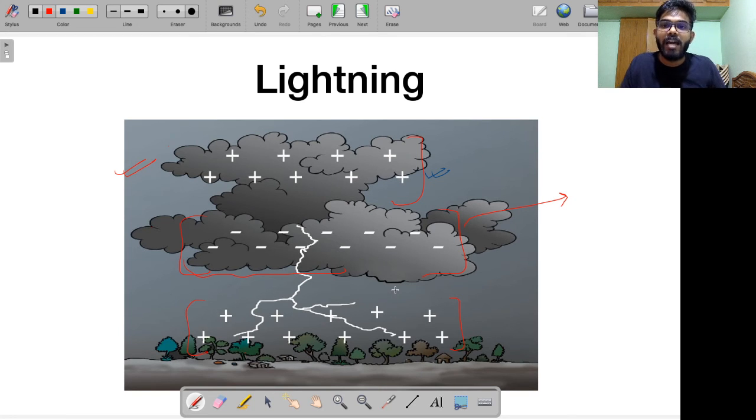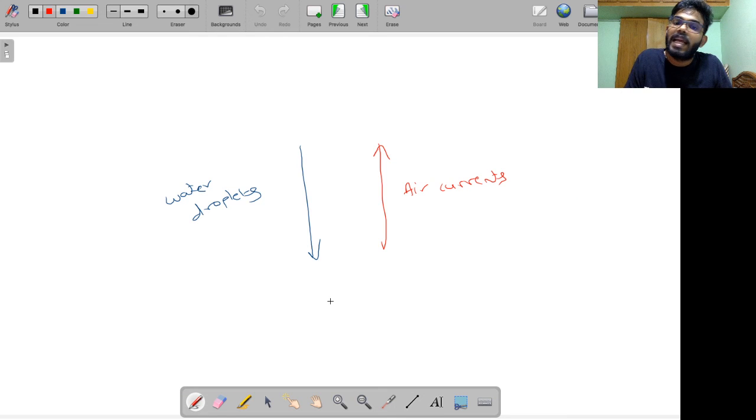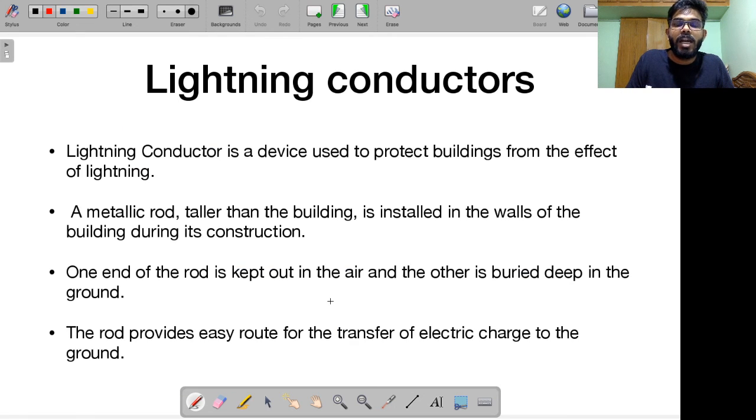And then remember, air, which is a poor conductor of electricity, for a brief period of time is no longer able to resist the flow of electricity. It is no longer able to resist the flow of charges. So finally the charges tend to flow down. When they meet, this creates a streak that we observe as lightning, and this entire process is called electric discharge. Right? Let me quickly talk about a concept called lightning conductors.